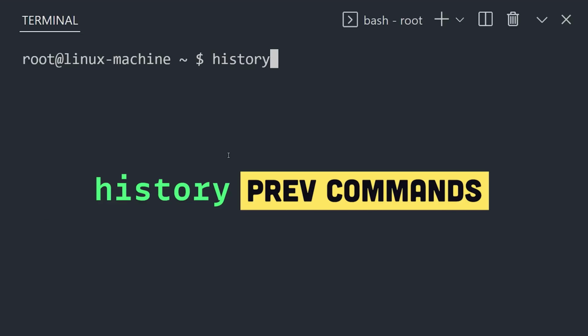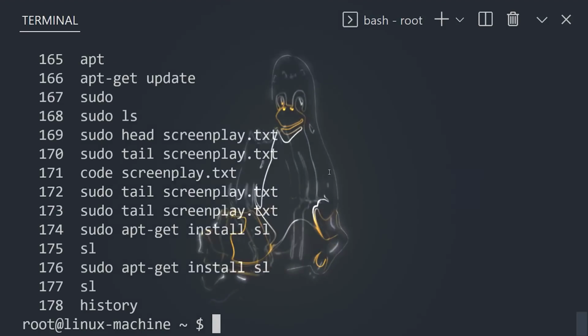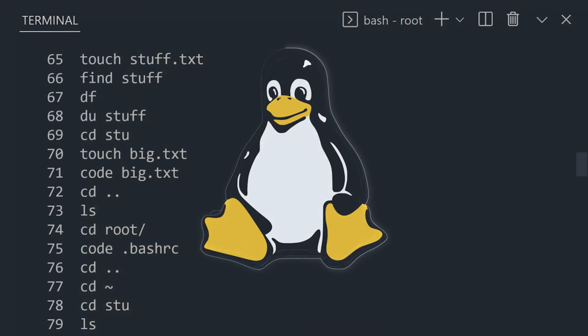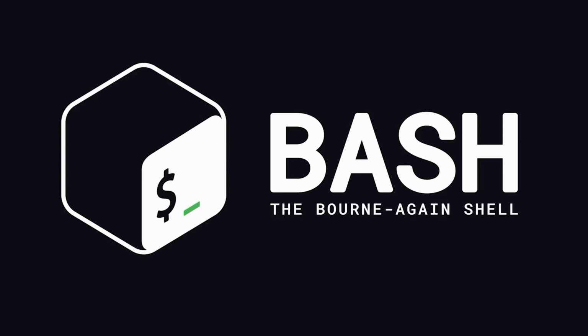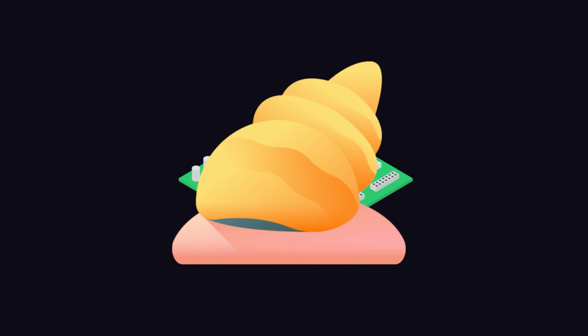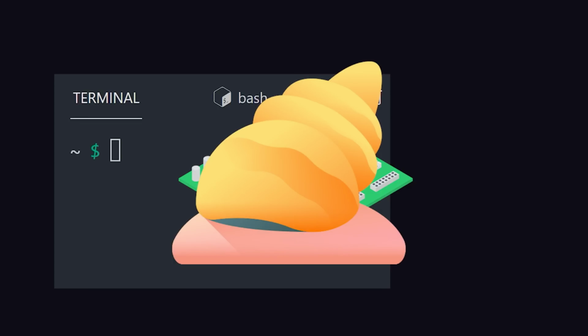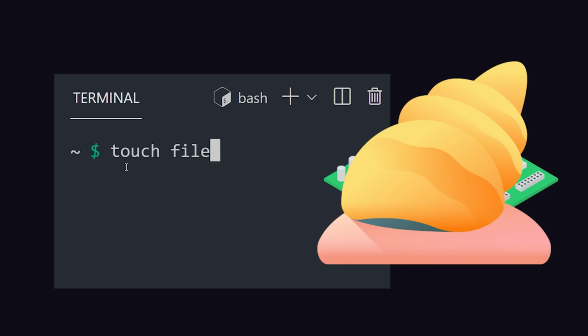We just went through a bunch of commands. Let's recap everything with history. Now let's move on towards bash. Bash is a command language interpreter for interacting with the computer from the command line. It's also called a shell because it surrounds the operating system kernel to hide its intricate details while allowing you, the programmer, to do important stuff like access data and write files by typing simple commands.